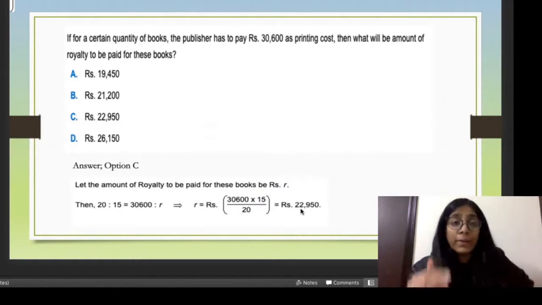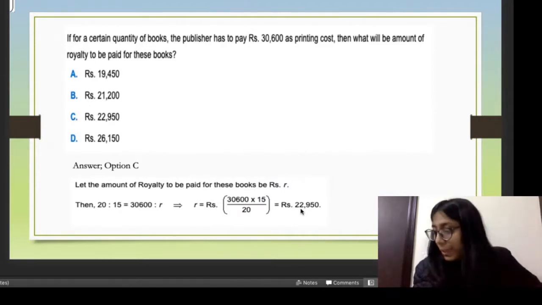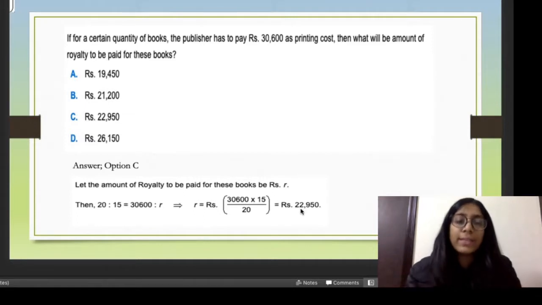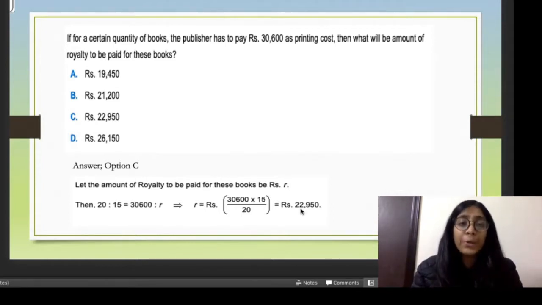Now, whatever information is given in the pie chart will be used by you to solve the questions related to it, correct? So in this example, if for a certain quantity of books the publisher has to pay 30,600 as printing cost, then what will be the amount of royalty to be paid for these books?